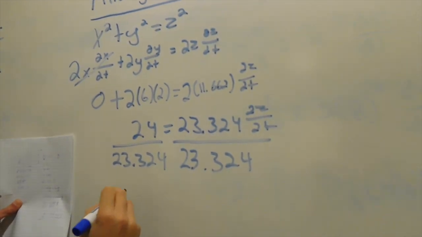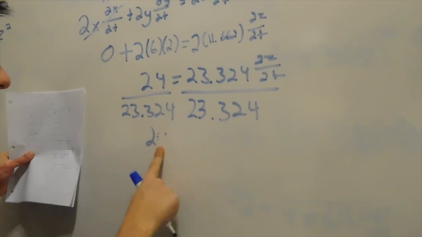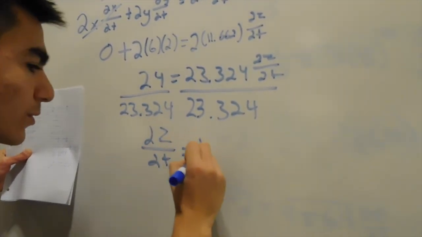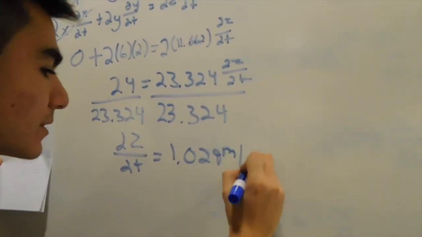And your final answer comes out to be dz/dt equals 1.029 meters per second.